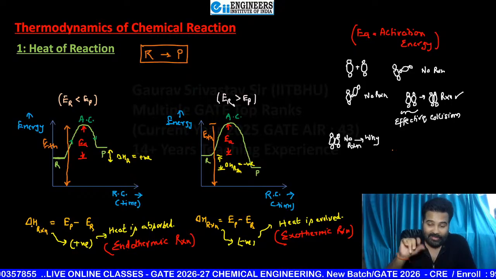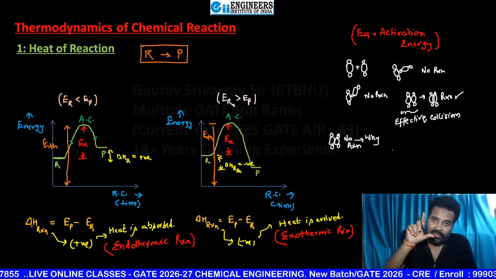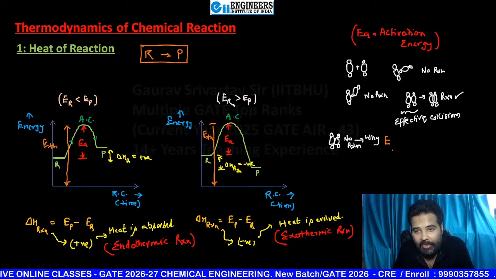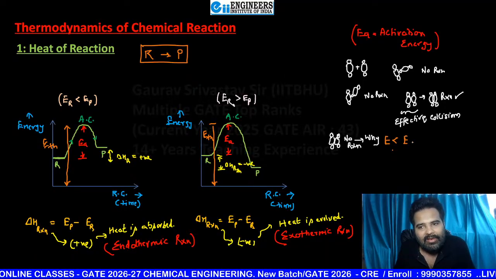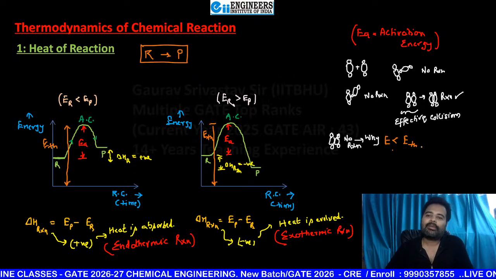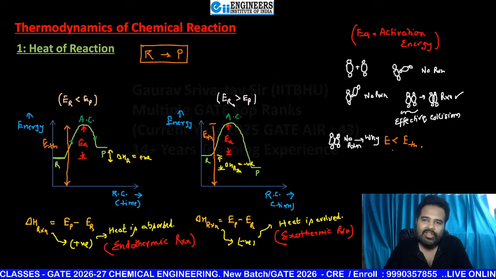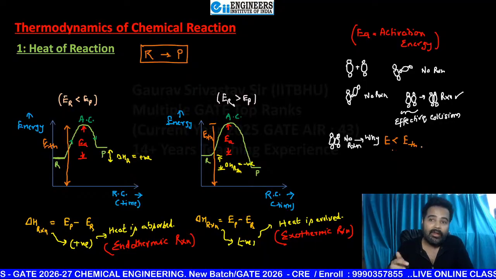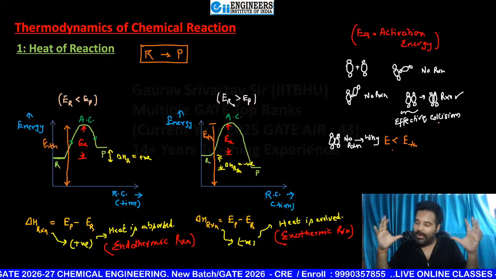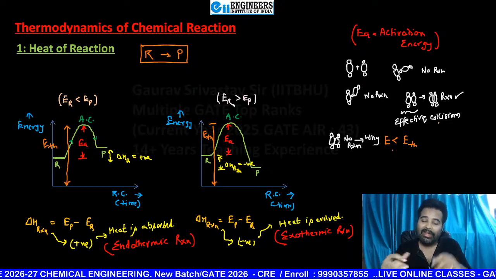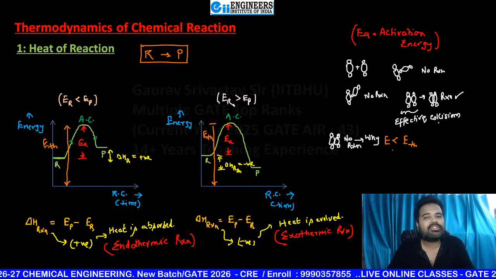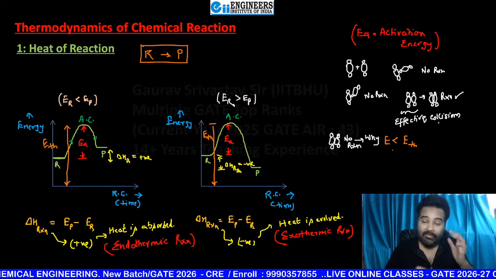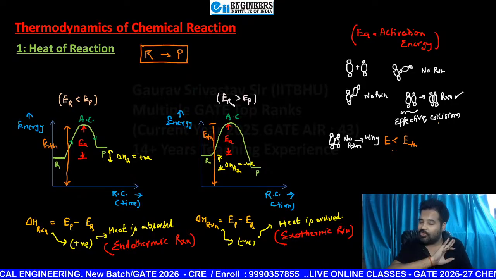from their average, in excess of their average energy. So that is known as activation energy, and this time, my dear students, the energy available there is clearly less than the energy required to react. That means if you want any reaction to happen, you must remember two things: they must be properly oriented, collision must be there, and at the time of collision they must possess their respective activation energy, otherwise the reaction is not going to happen. Even if proper orientation is there, the reaction is not going to happen.